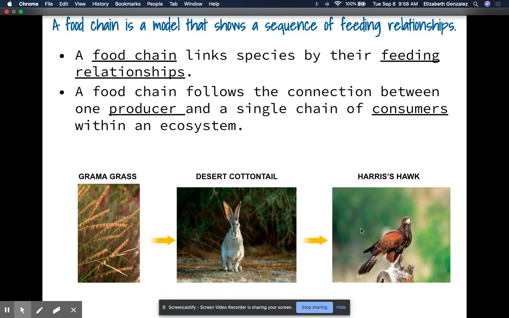So here's an example of a very small food chain. We have grass, we have the cottontail rabbit, and then we have the Harris hawks. Notice that we have these arrows flowing upward. That means that the direction of energy is going up. The hawk eats the cottontail, and the cottontail eats the grass. So as we can see, the hawk is going to get its energy from the cottontail, which is then going to get its energy from the grass. This here is one food chain in this ecosystem.